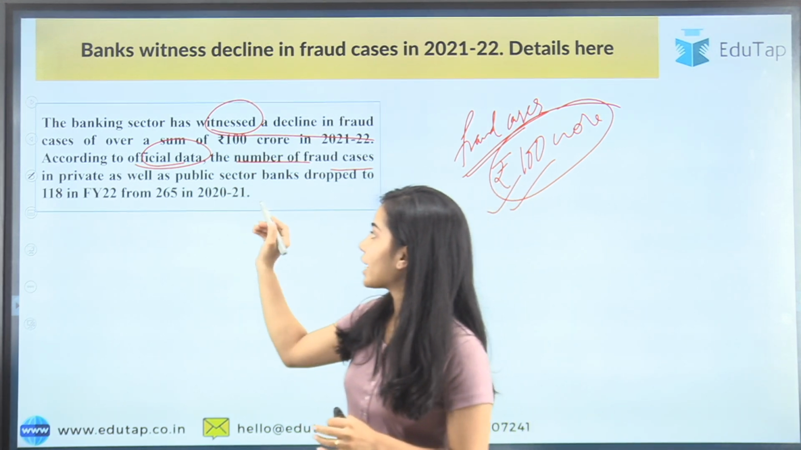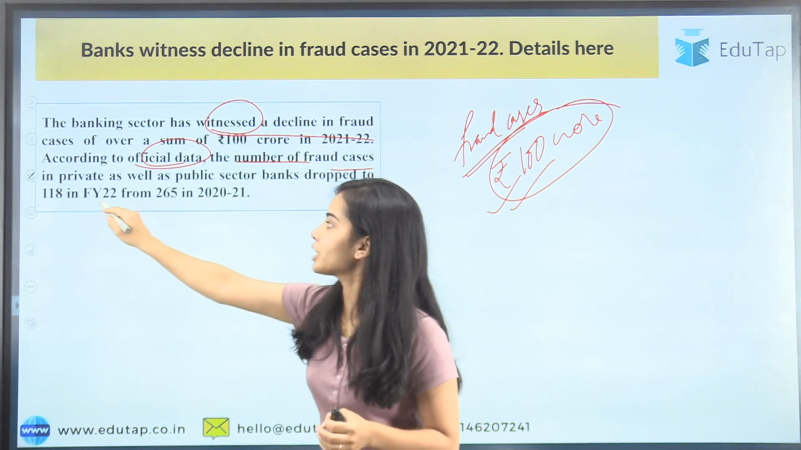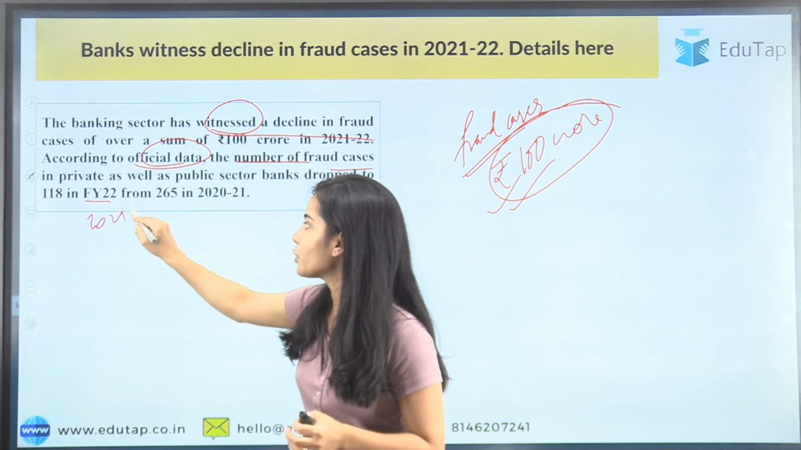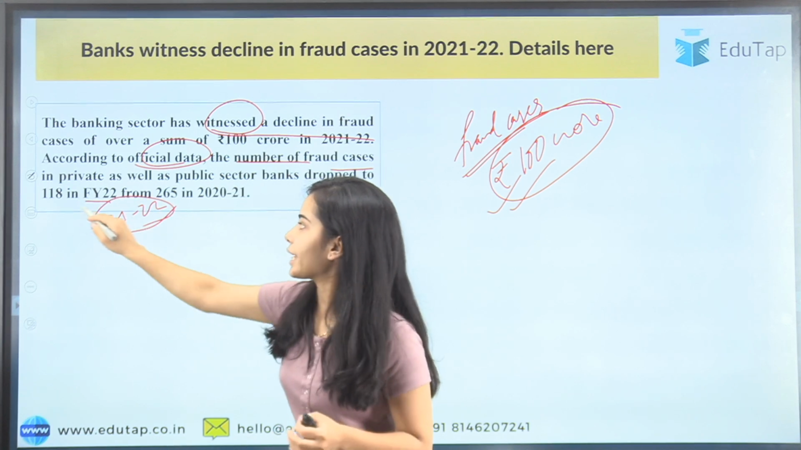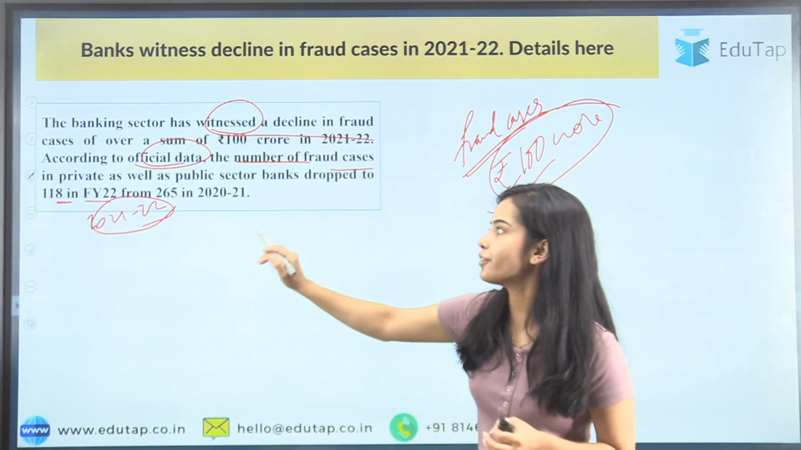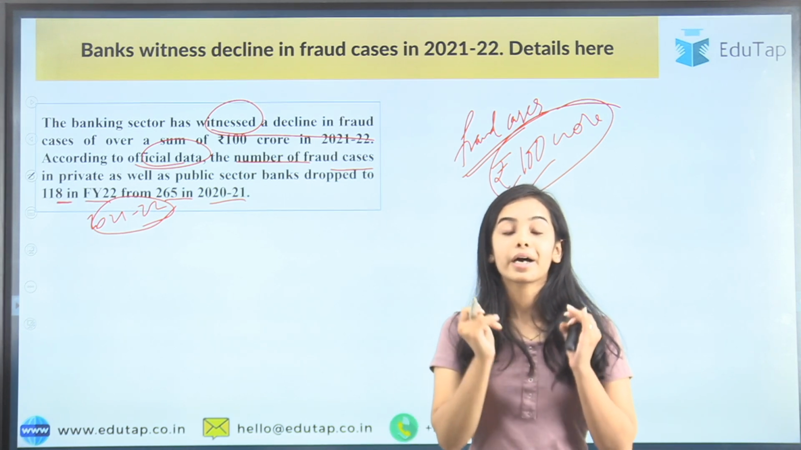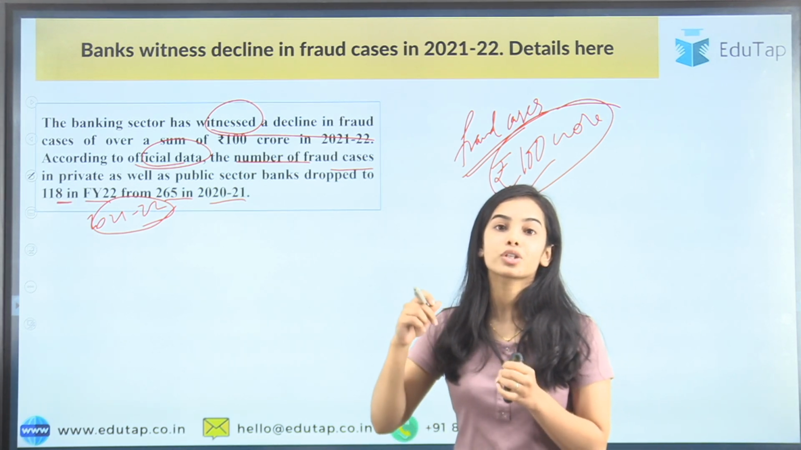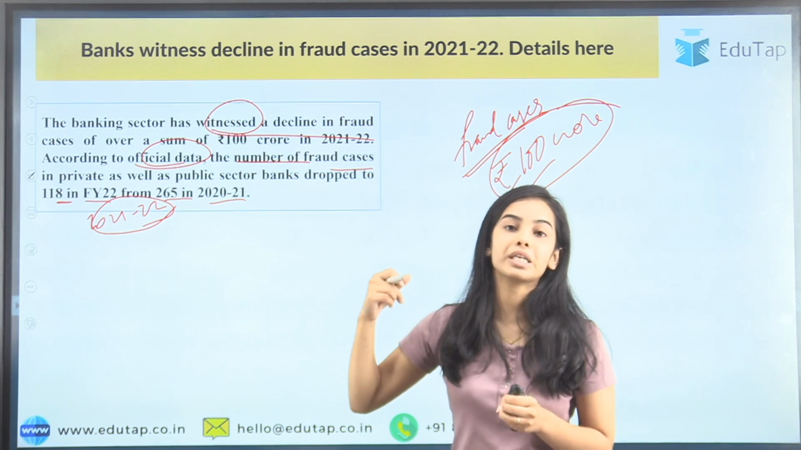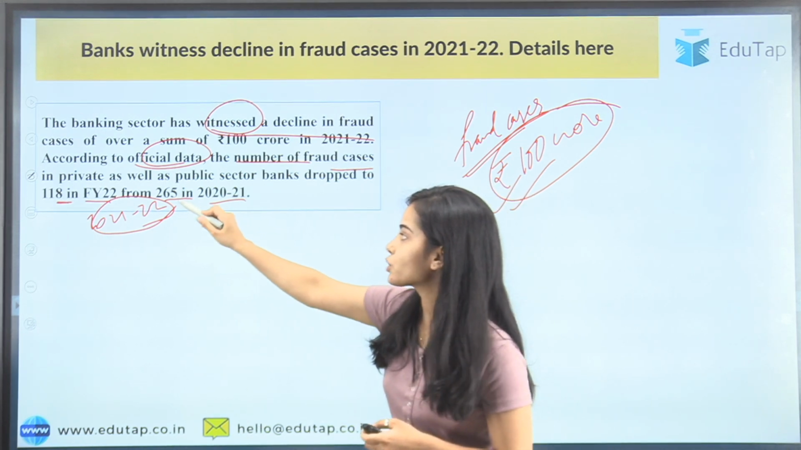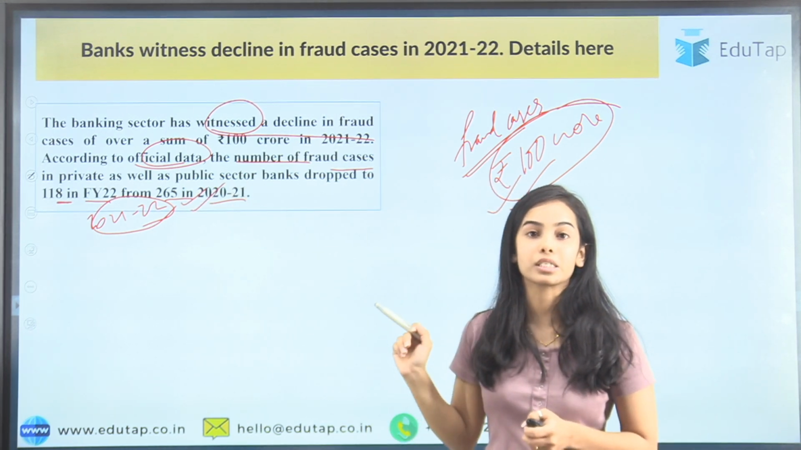So in the financial year 2022, that is in 2021-22, the cases have dropped to 118 from 265 in 2020-21. So there are 118 cases in which the fraud was of above rupees 100 crores. Okay, before it was 265, before the cases were 265.